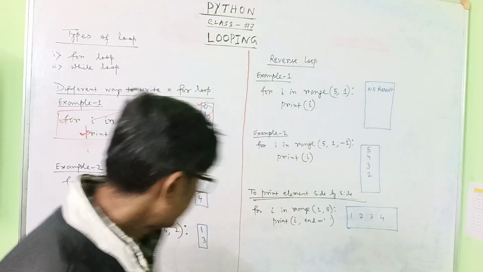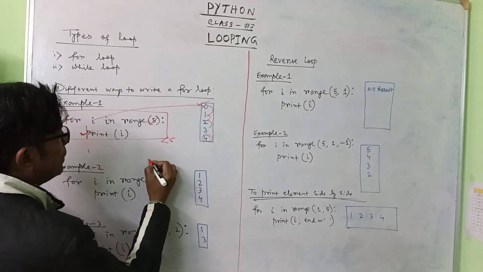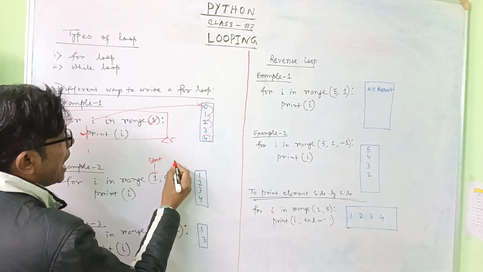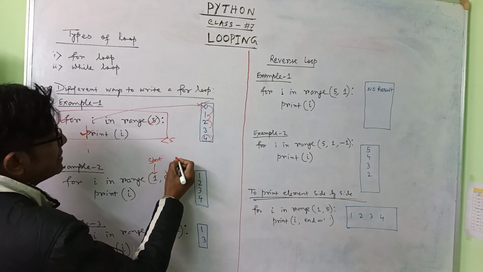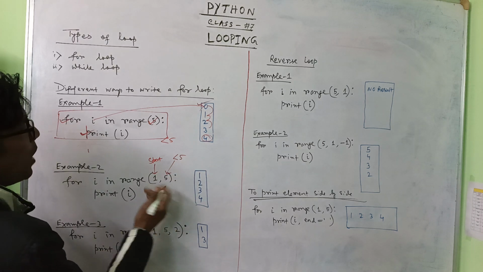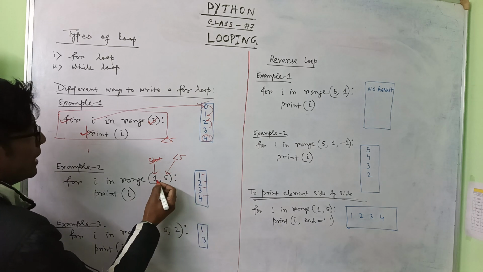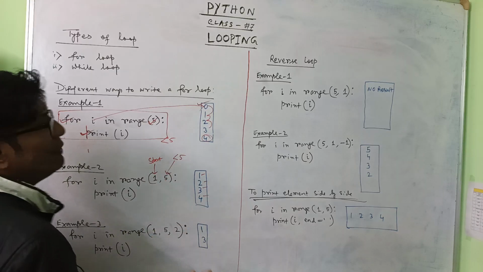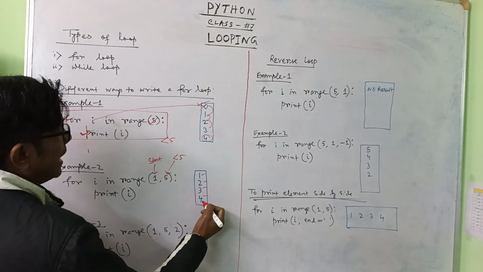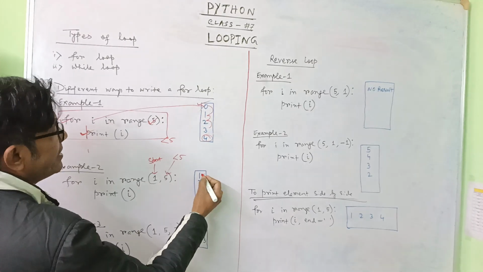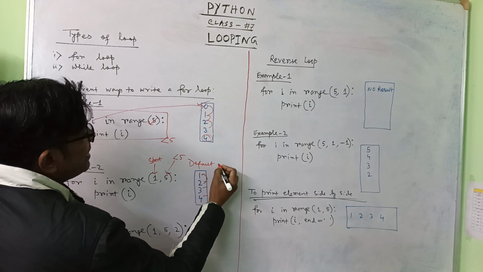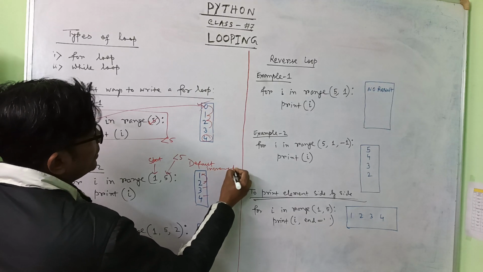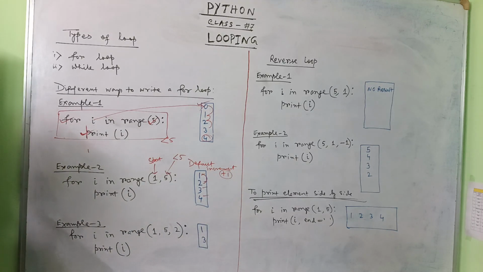It will print 1, 2, 3, 4. That means this will be the starting value and this will be the ending value. It will print only less than 5, so 1, 2, 3, 4. Ending will be before 5. So it starts at 1 and goes up to 4, and the default increment is 1. What is the default increment? Plus 1.